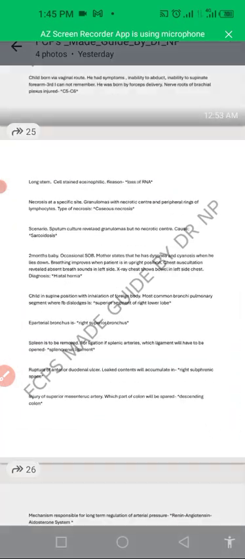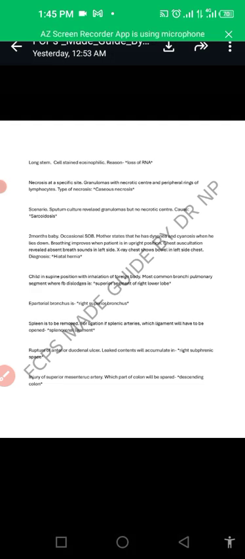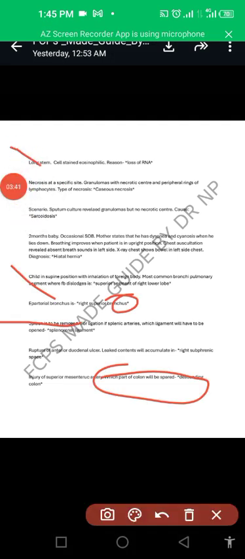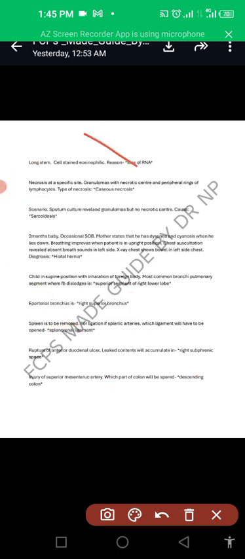So the next one: lung tissue stained eosinophilic, the reason is loss of RNA, and necrosis at a specific site is caseous necrosis, which occurs because of lymphocytes. Then the sputum culture reveals granuloma, and it is sarcoidosis. Non-caseating granuloma is found in sarcoidosis.